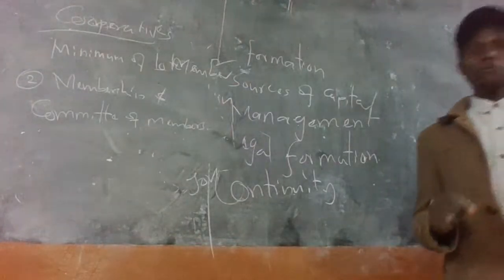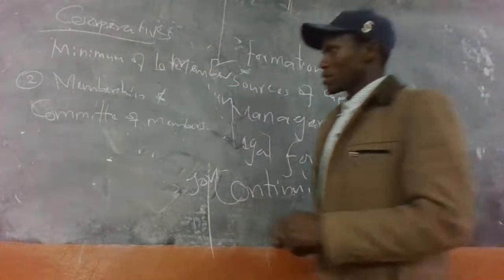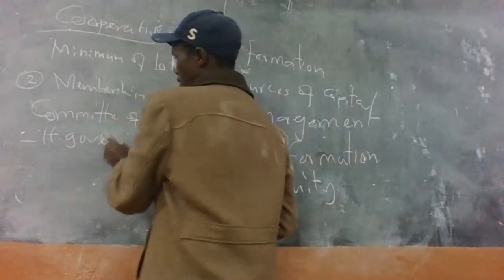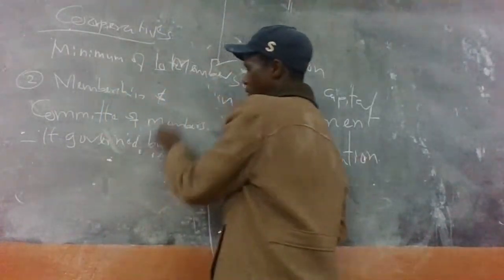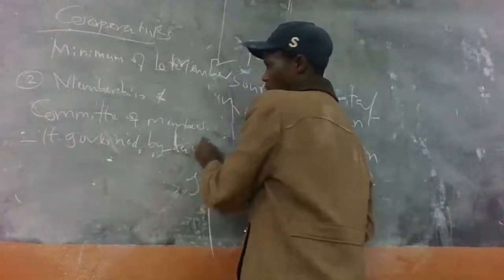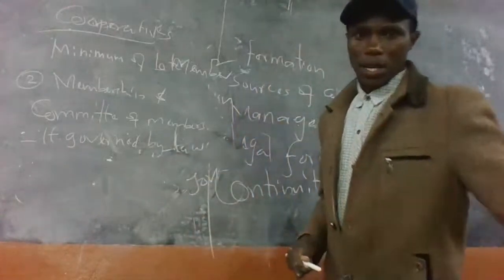Another feature of a cooperative is that it is governed by what we call bylaws. What are the bylaws?